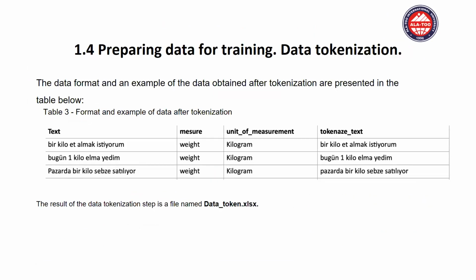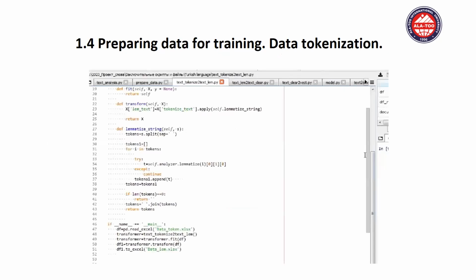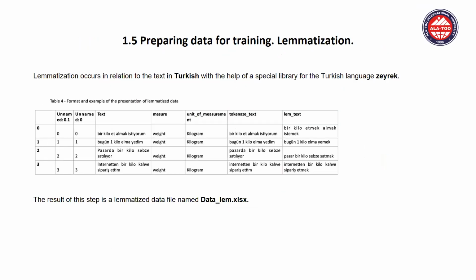So the next step is preparing data for training. We call this data tokenization. In the first row you can see the Turkish sentence, the second row is the measure, unit of measure, and the next row is the tokenized text. Later I will show you how the coding is working. So this is the sample of the coding.